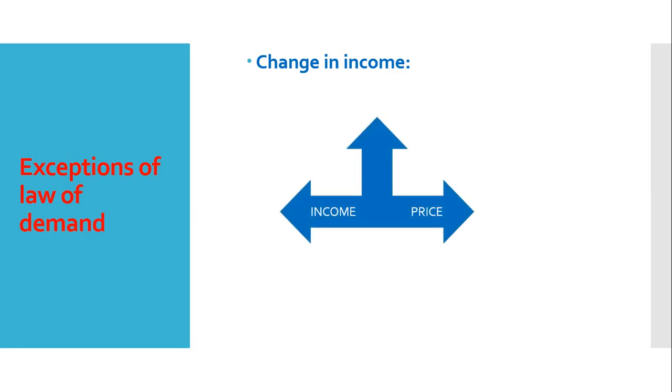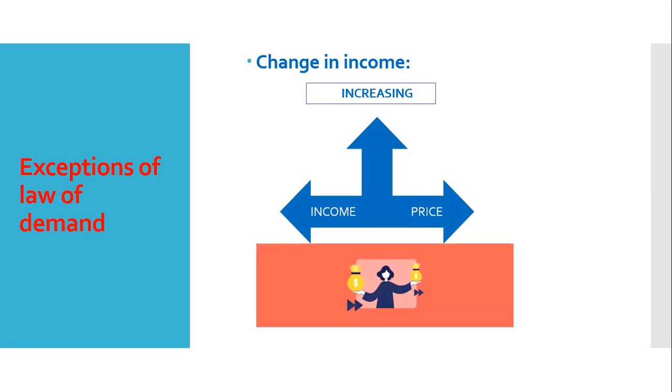Suppose product price and consumers' income are both rising, both increasing, but the rate price has increased for the product. If consumers' income increases more than that rate, that is income increases more than price increases, then the consumer can buy more of the product though the price of the product increases, because consumers' income increased more than the price rises.